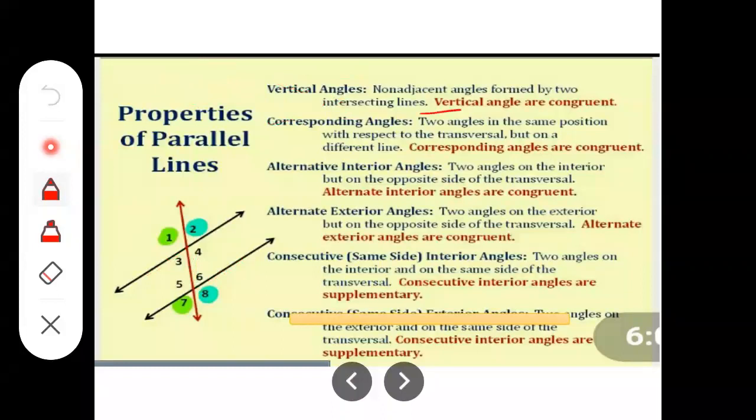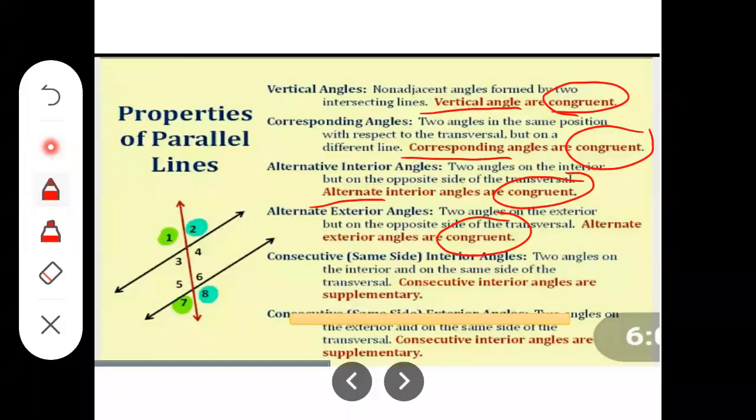So vertical angles are congruent, corresponding angles are congruent, and alternate angles are congruent. That is easy to remember: three of the angle types are congruent to each other.